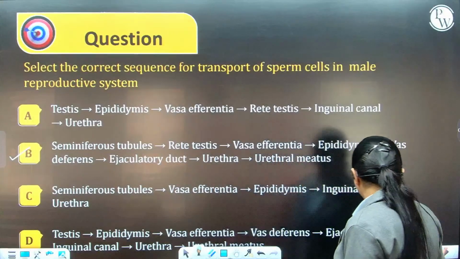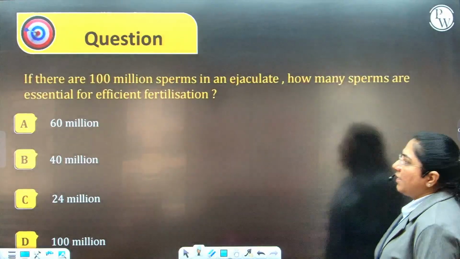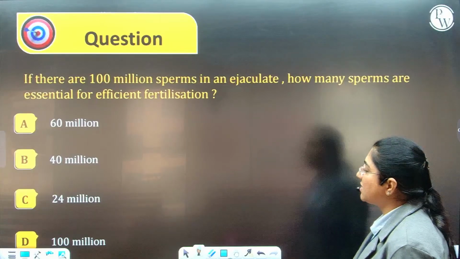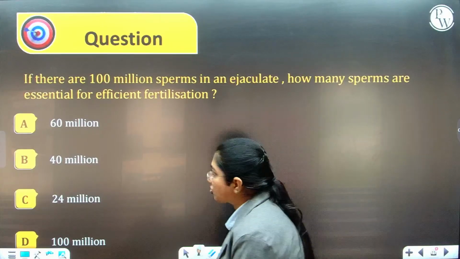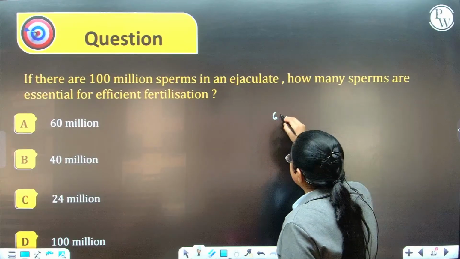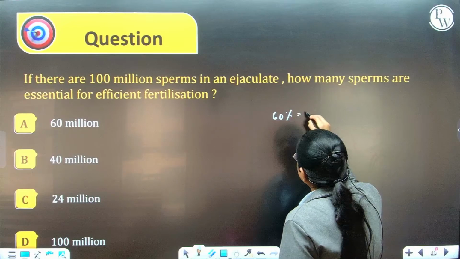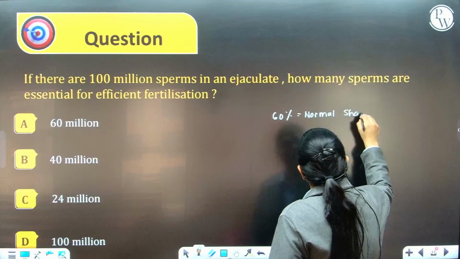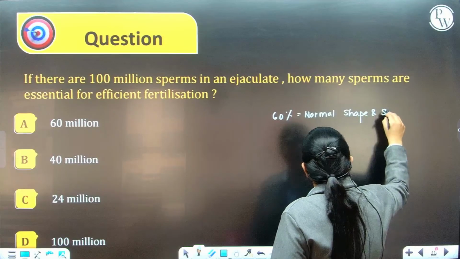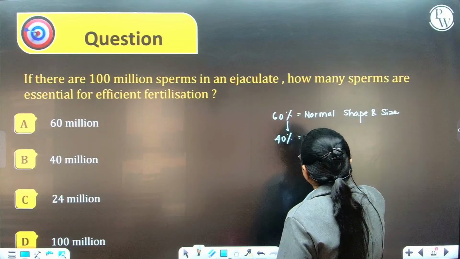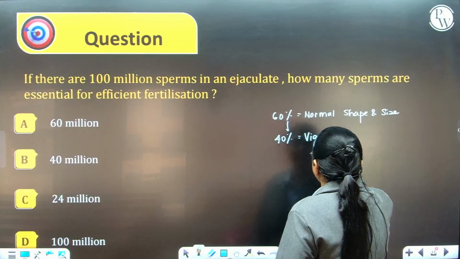Okay, very good. Moving ahead, if there are 100 million sperms in an ejaculate, how many sperms are essential for efficient fertilization? Now, we just saw that there has to be 60% of the sperms which have normal shape and size, and of these, 40% should show vigorous motility.